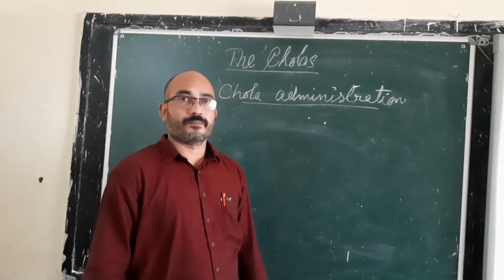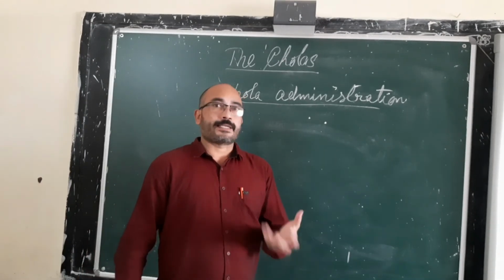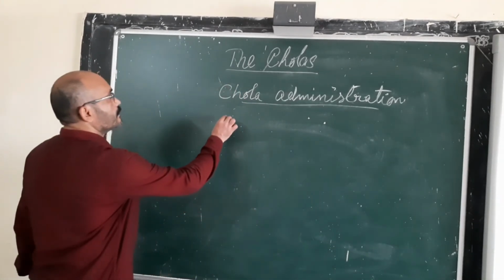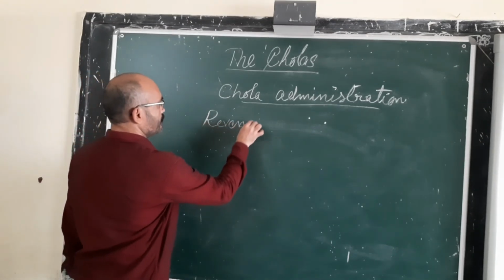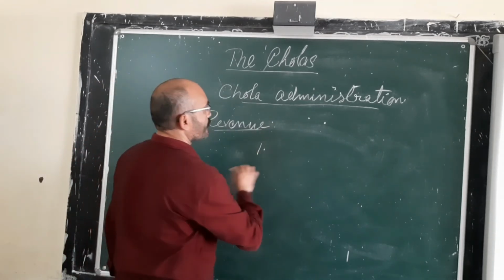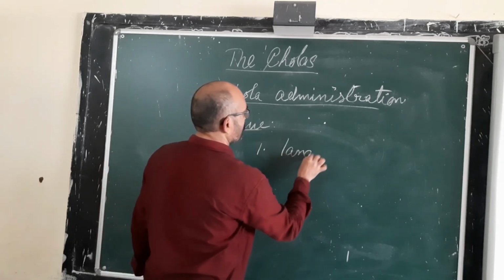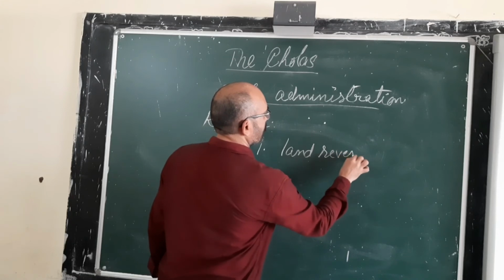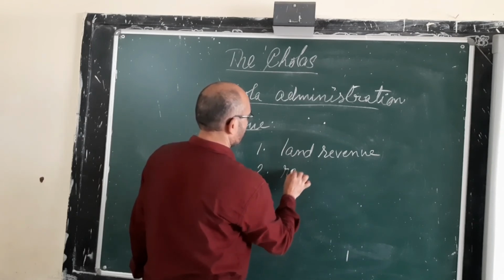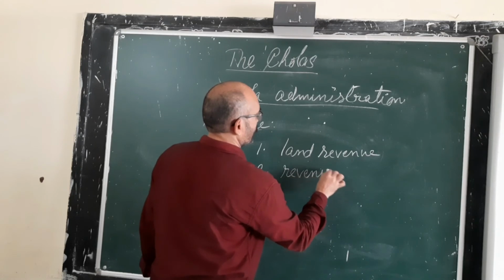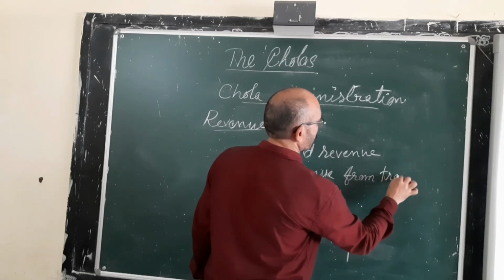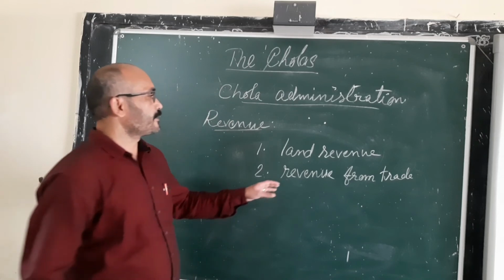The main source of income of the king was land revenue, and the second one is revenue from trade, or tax collected from traders.